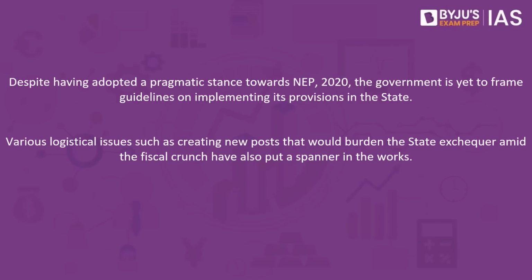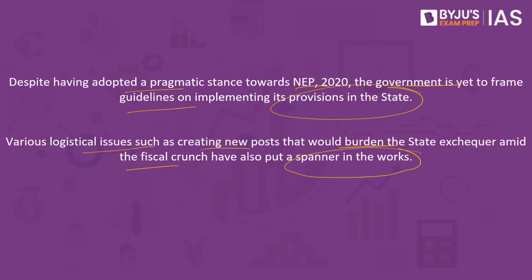One, despite having adopted a pragmatic stance towards the National Education Policy 2020, the government is yet to frame guidelines on implementing its provisions in the state. By adapting some of the provisions in a direct and an indirect way, the problem is, how are we going to execute it? Who will be the implementing agency? What will be the guidelines? Who will hold what powers will have to be given by the state governments. This is yet not notified by the state governments, and various logistical issues such as creating new posts that would burden the state exchequer amid the fiscal crunch have also put a spanner in the works.